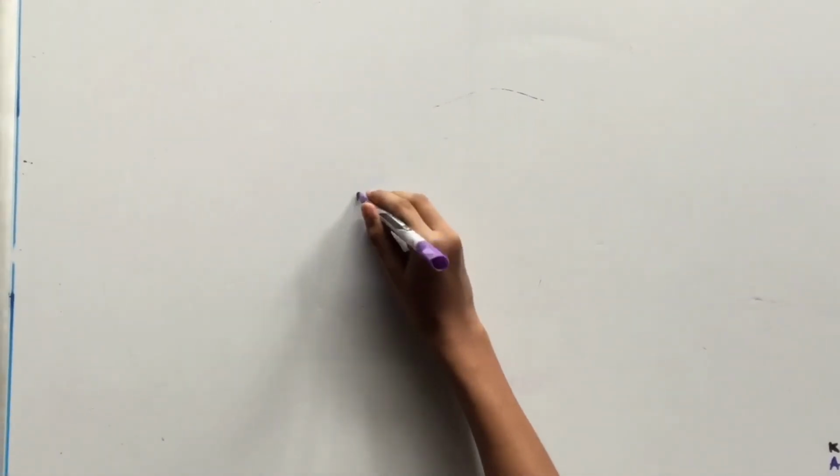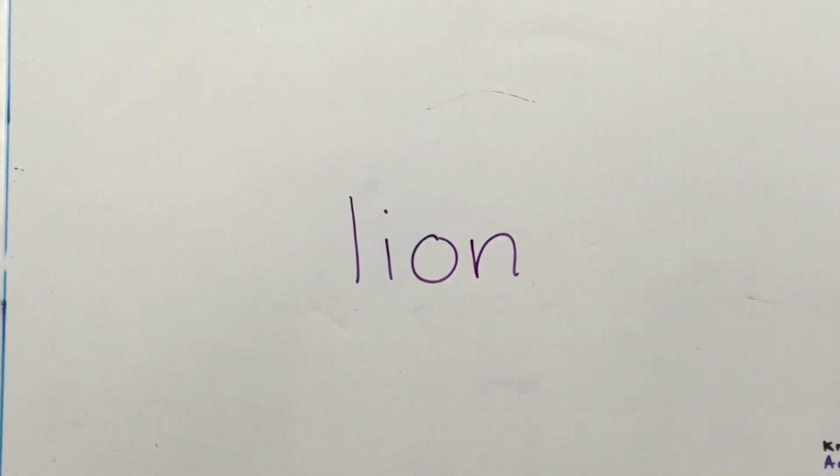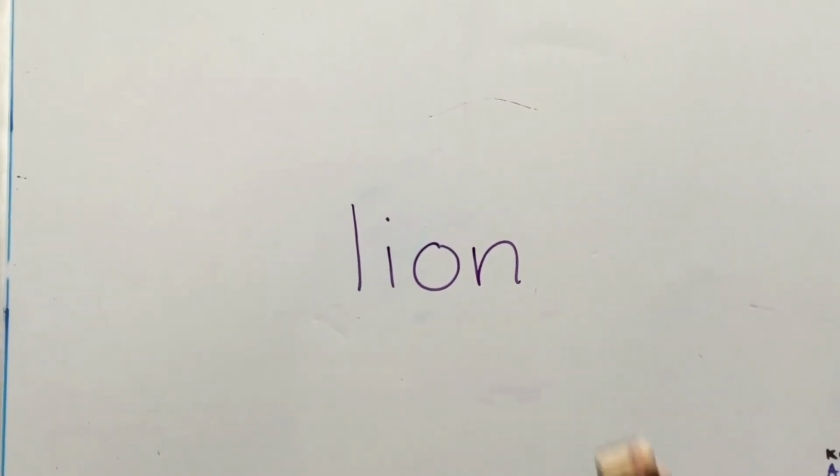So after we finish that, I'm going to write some random words in normal writing and then you're going to write them in cursive. And try not to look at the letters, but if you really need to look, but by the end you should know how to write them without looking. So first, the word lion, as we wrote before. Always remember to pause if you need to.